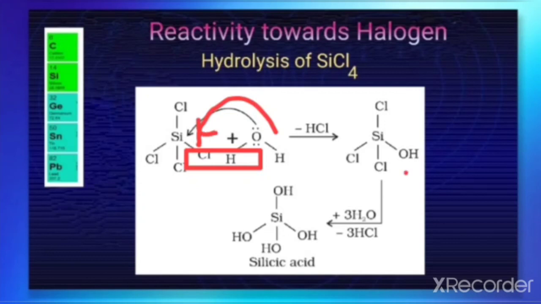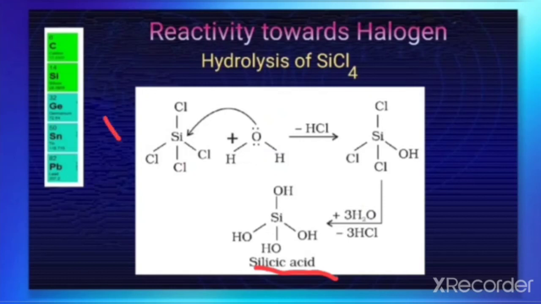Again, when we do this hydrolysis three times, all the Cl get removed, and in the place of that OH will occupy the position. So the product which is formed here is called silicic acid. It is very important to note this equation. This silicic acid formation is taking place due to the hydrolysis of SiCl4. So it is a very important equation.